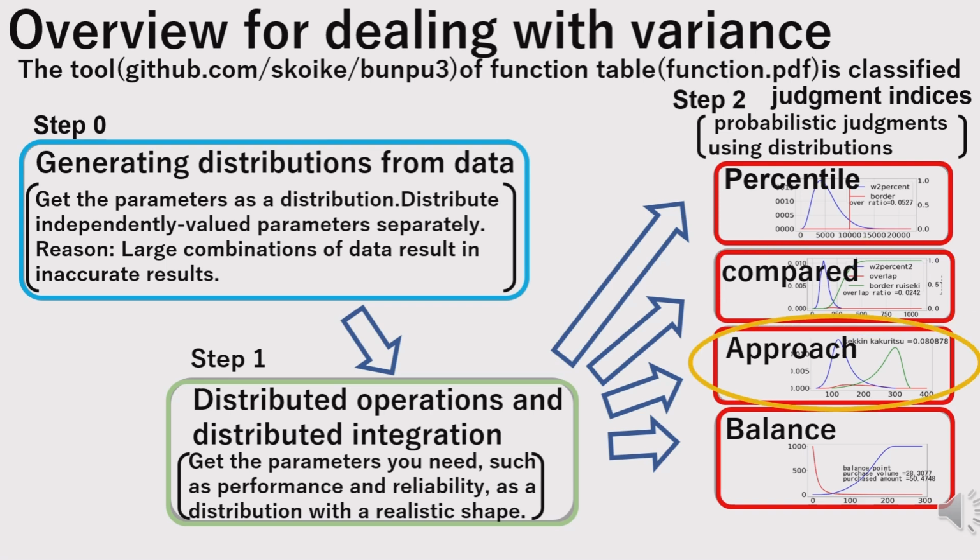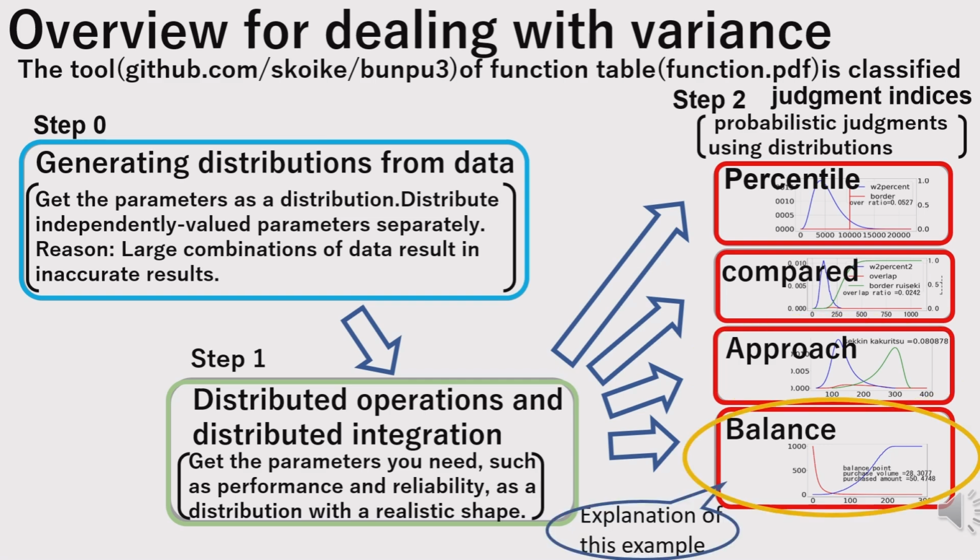In simulations, one frequently used function is the approach function, which I also explain in other videos. This function is derived from the product of the extended distributions of two probability distributions. What I will explain today is the balance function, which is used to explore the equilibrium point where two opposing curves, like supply and demand, meet. This function is derived from the cumulative distributions of the two opposing curves.